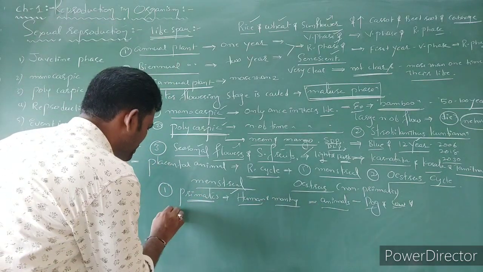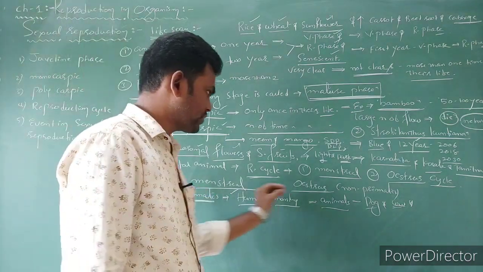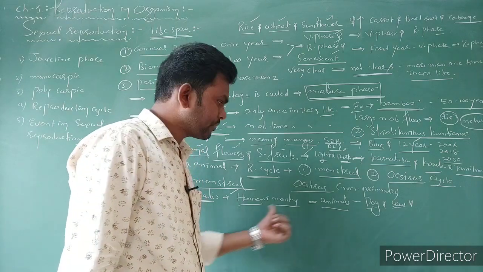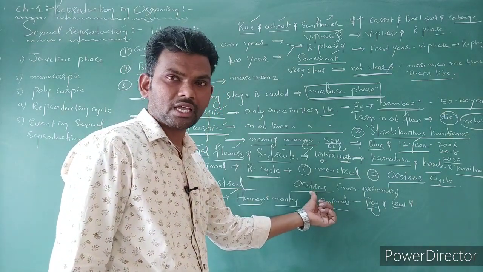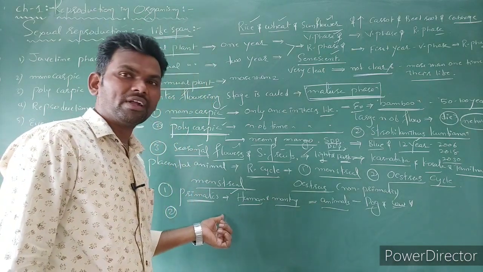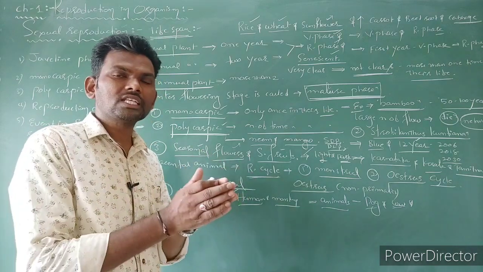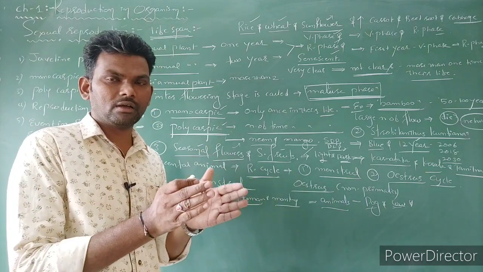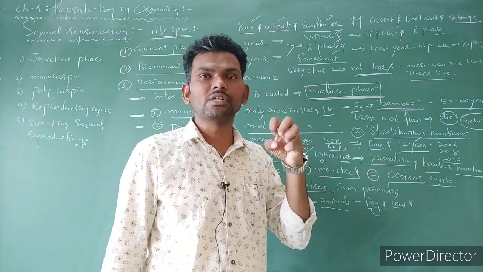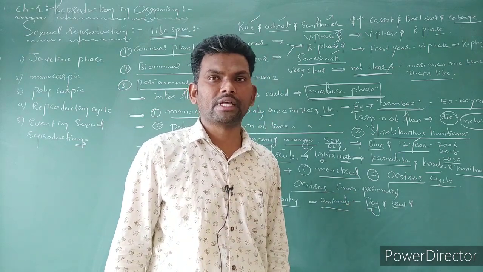In the menstrual cycle, bleeding occurs. That is the main difference between the menstrual cycle and the oestrus cycle. Bleeding is not occurring in the oestrus cycle. The reason is, during the menstrual cycle the endometrium layer breaks down, and due to the lysis of the endometrium layer, bleeding occurs. In the oestrus cycle, the endometrium layer is reabsorbed, so bleeding does not occur in non-primate animals.